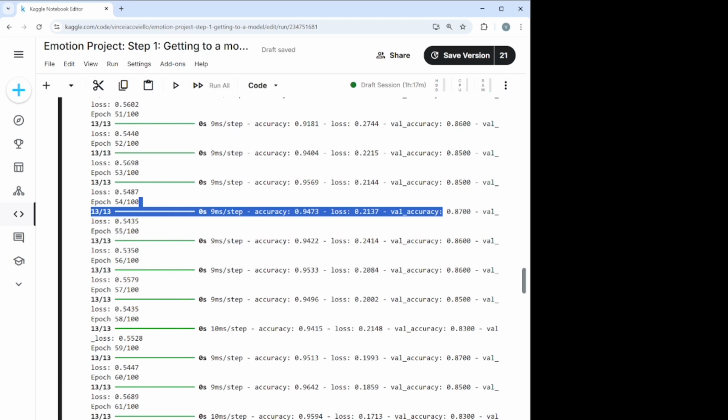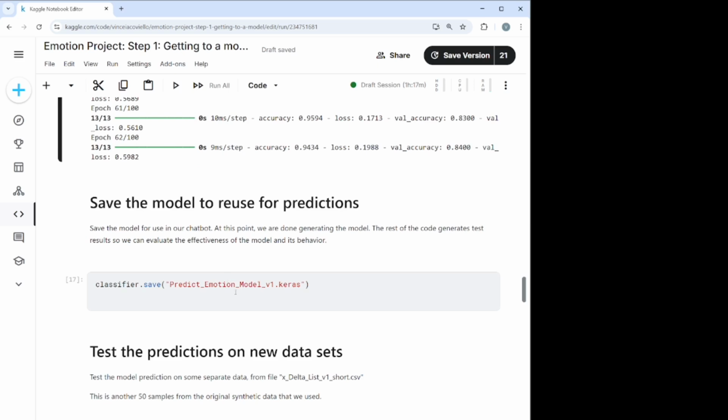So this is done for two reasons. First of all, you want to conserve costs and compute resources, which are very expensive. So if you're not getting any improvements, you just stop. Also, you do not want to overfit your data to the data that you have. So that will limit its predictive value. Next, we save the model because we're going to use it in the future.